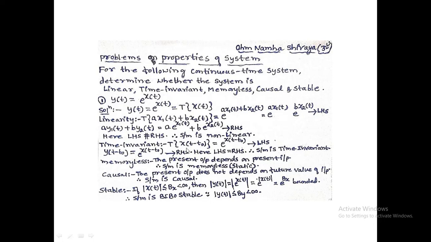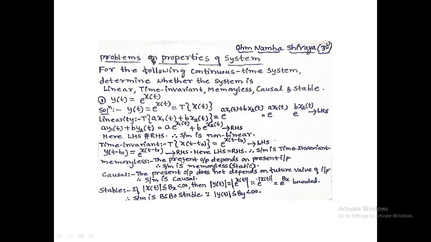In time invariant, input signal is x of t minus t naught, because according to the definition, system operating on the input signal is equal to e to the power of input signal. In case of time invariant, input signal is x of t minus t naught.